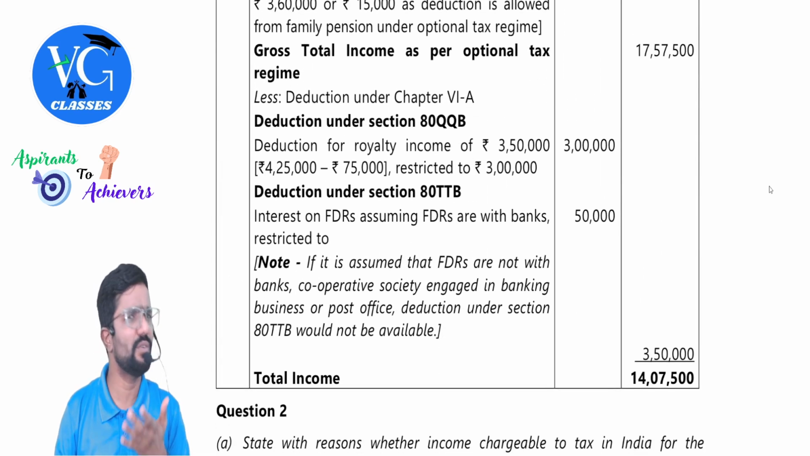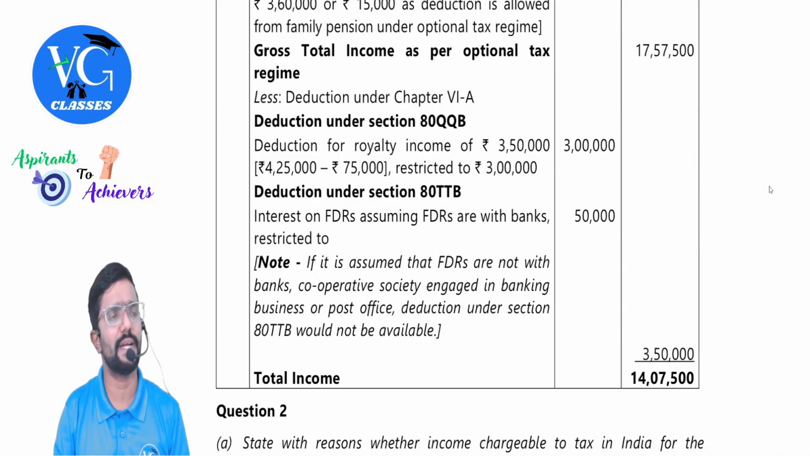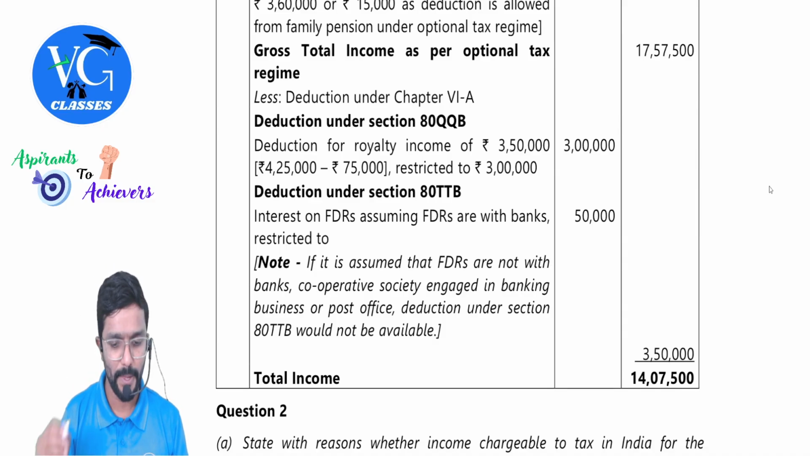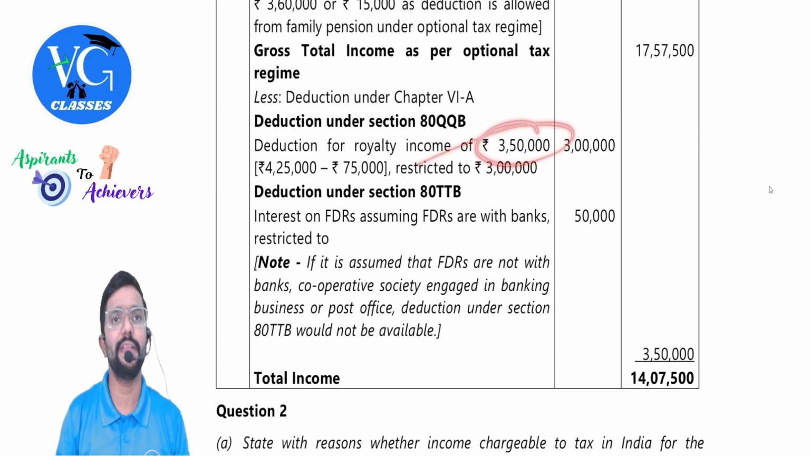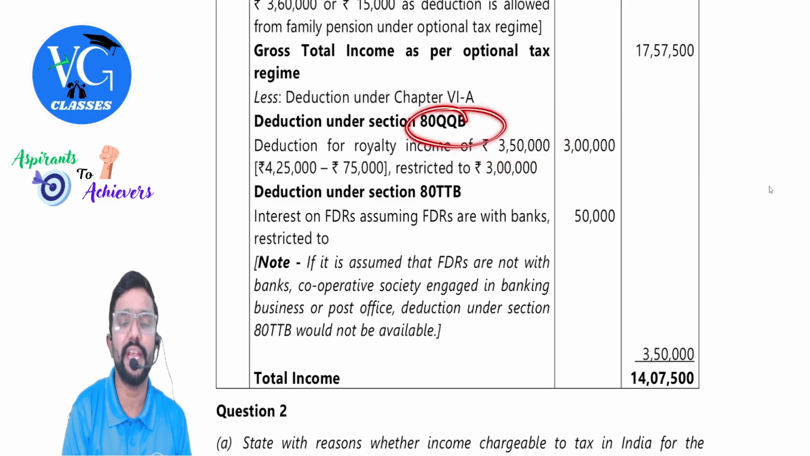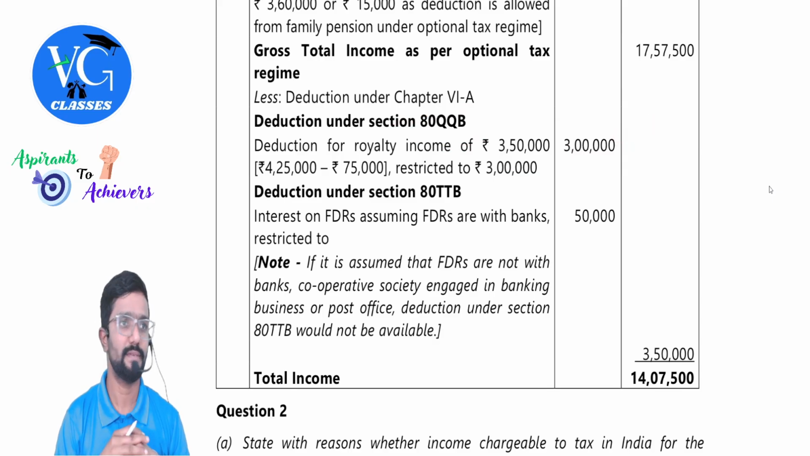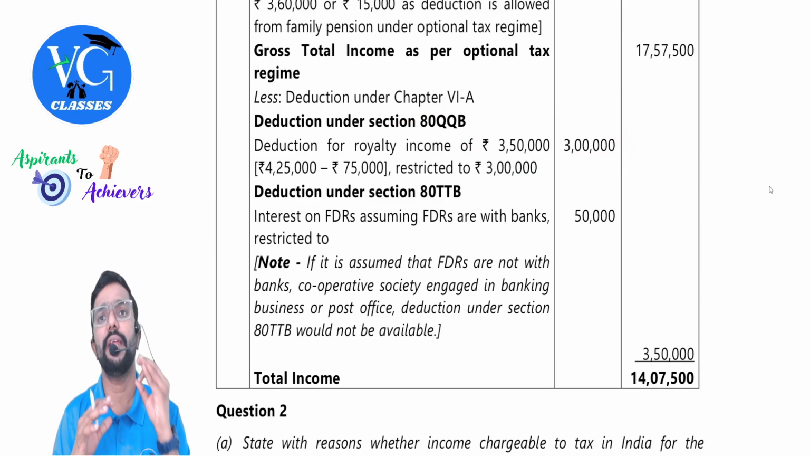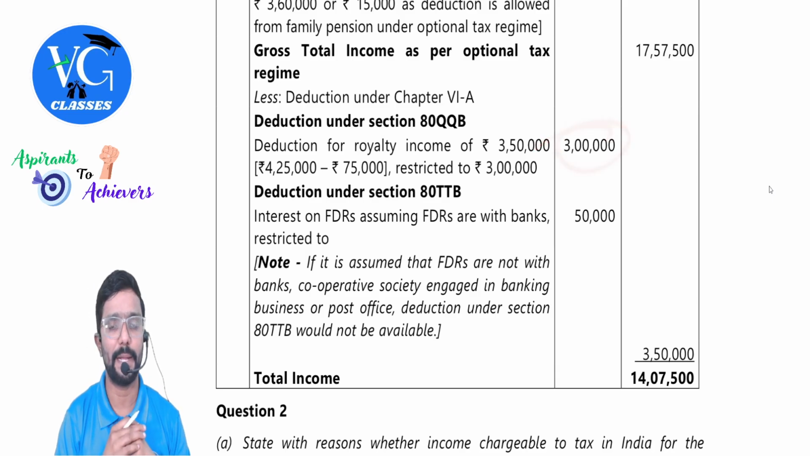Sir, will they deduct any marks? No, they only told. Alternatively, you can consider it under the head IFOS. Okay. So 3 lakh 50 is remaining, but maximum deduction under section 80QQB is 3 lakh. Maximum you can claim is 3 lakh. So you can claim only 3 lakh.